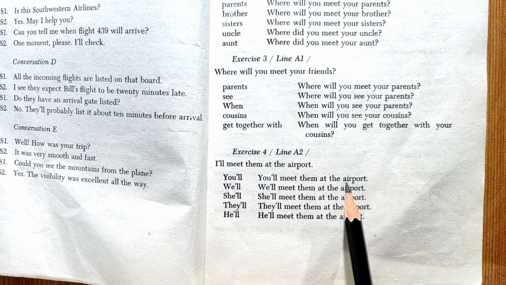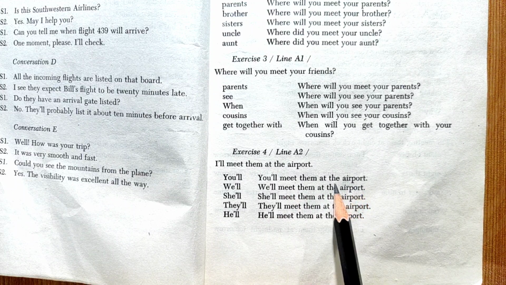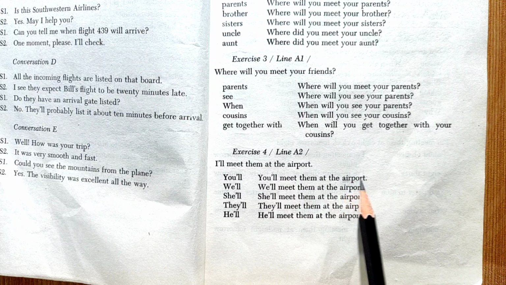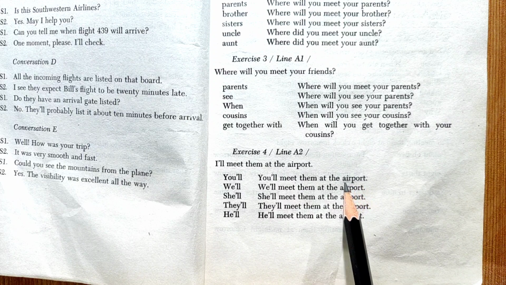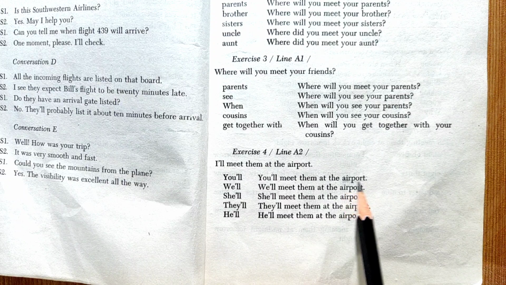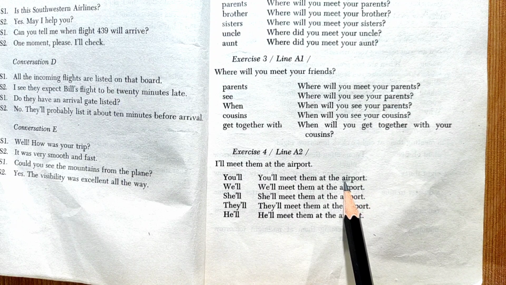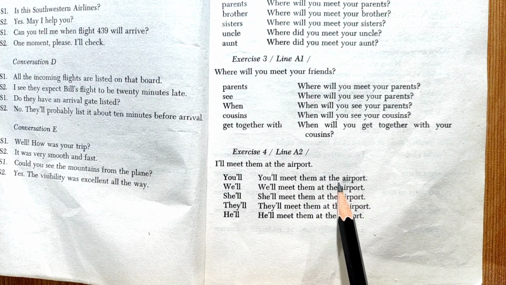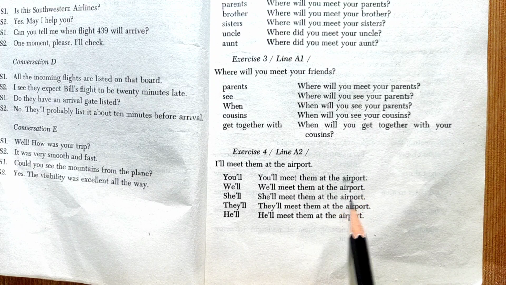Here we will not read the as "thuh" because airport starts with a vowel, and whenever a word starts with a vowel and the comes before it, we read it as "thee", not "thuh". So here it will be the airport.